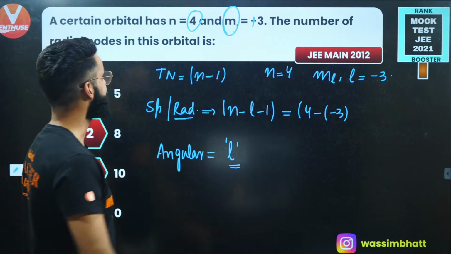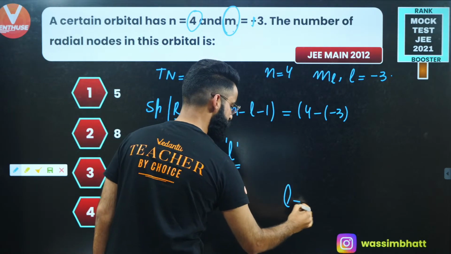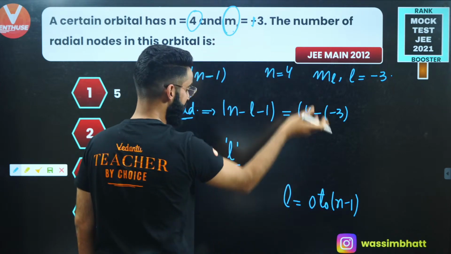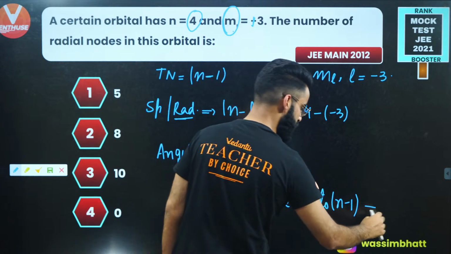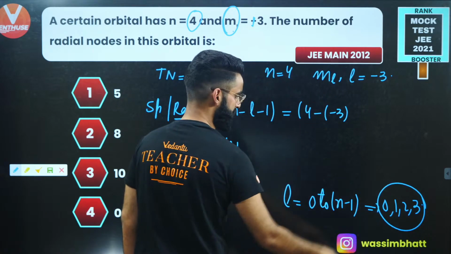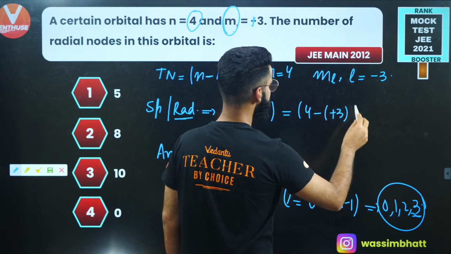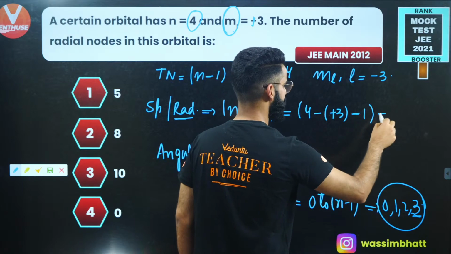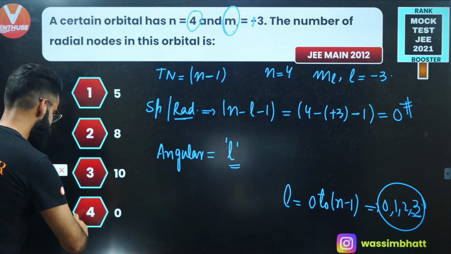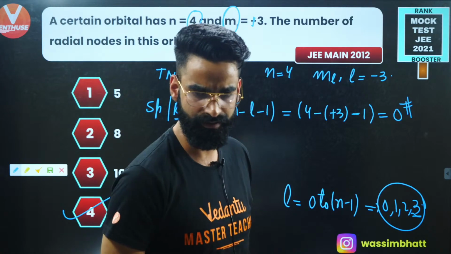It's plus 3, because azimuthal quantum number L is always equal to 0 to n minus 1, right? So 0 to 4 minus 1, that means 0 to 3. Either the value of L is going to be 0, or 1, or 2, or 3, right? So he has used the value of L as plus 3 over here, correct? So it's going to be plus 3. Minus 1, the value over here comes out to be 0. So 0 will be the radial nodes in this case. So option D is the one which is going to be correct among all.